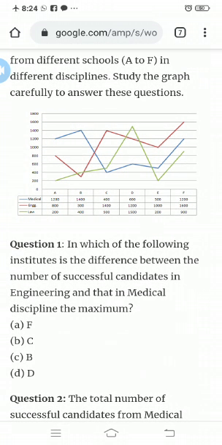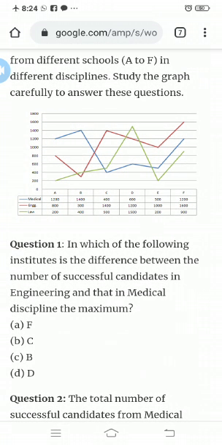and the last one, F, has got 1200. So we have to find out the difference. First we have to make a note of the medical score. Then we also have to make a note of the engineering score. In A we have got 800, in B we have got 300, in C we have got 1400, in D we have got 1200, in E we have got 1000, and in F we have got 1600.